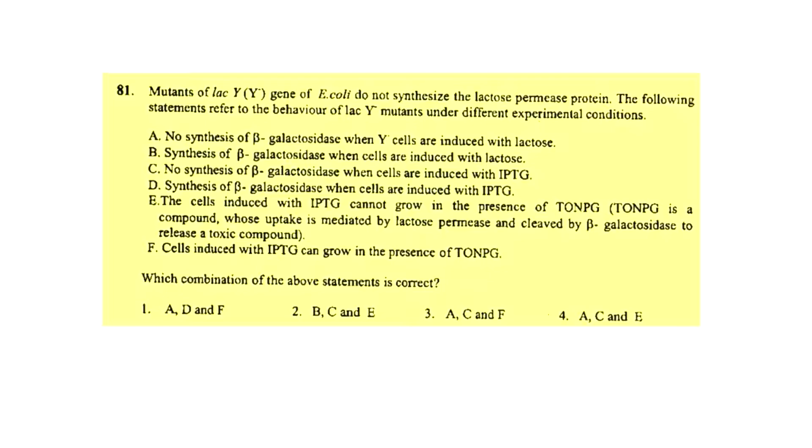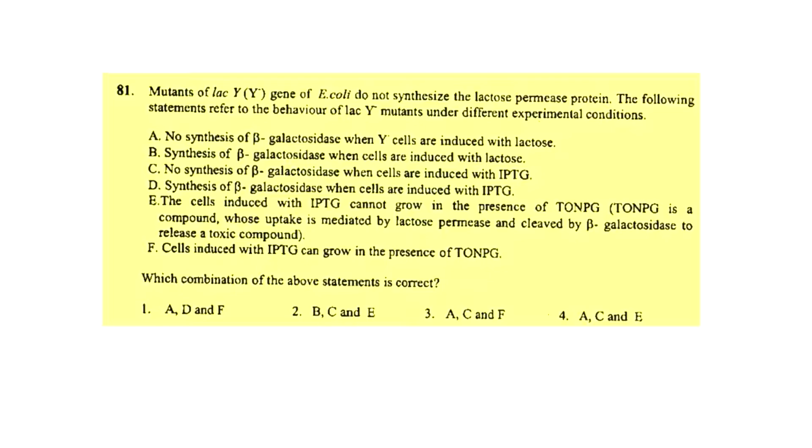Now let's look at the C option, which says no synthesis of beta galactosidase when cells are induced with IPTG. This statement is false because IPTG can enter the cell through other mechanisms also. It does not just require the presence of lactose permease enzyme. So IPTG can enter the cell through another mechanism, and this can induce the lac operon and beta galactosidase can be synthesized. So C is false.